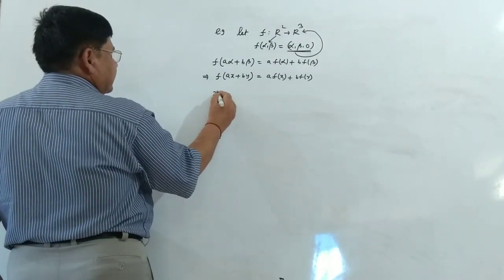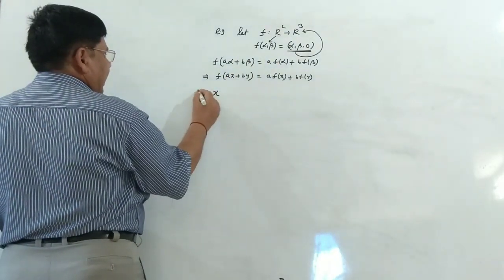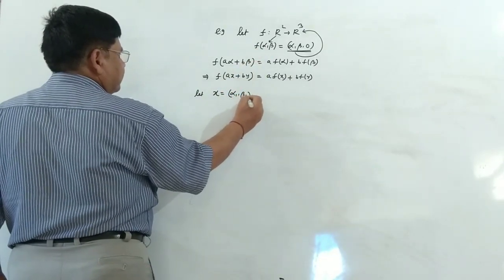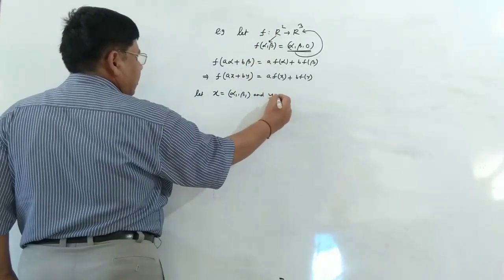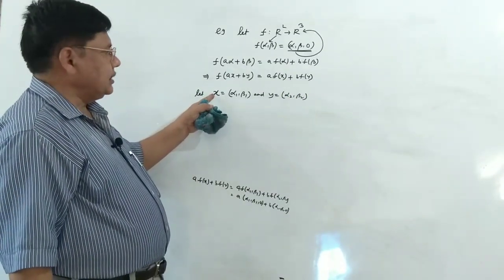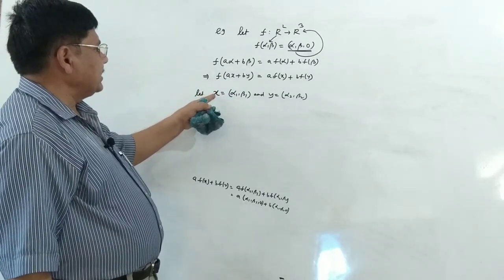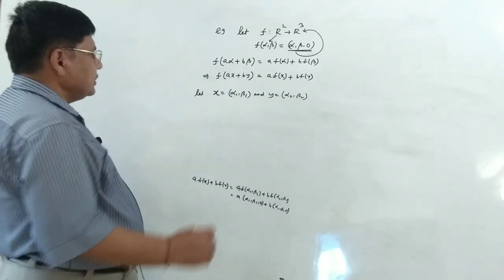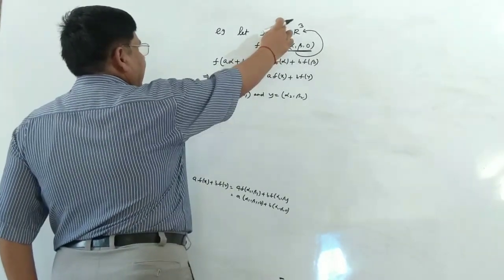Now mind, x and y belong to R square, so let x be alpha 1, beta 1, and y is also belonging to this domain, so it is of this format alpha 2, beta 2. To be precise with the symbols, we take x as (alpha 1, beta 1) and y as (alpha 2, beta 2), because our domain is R square.